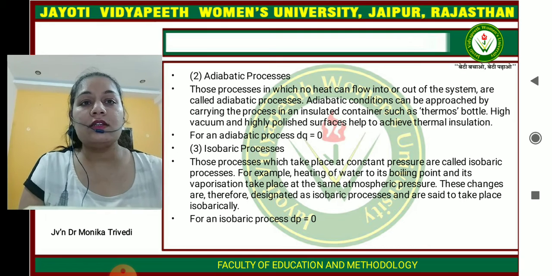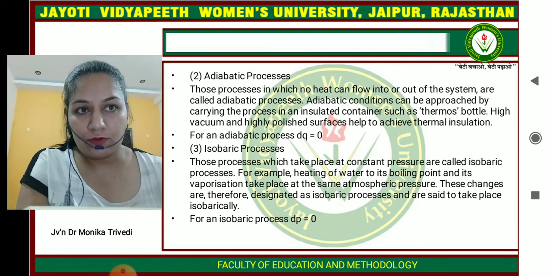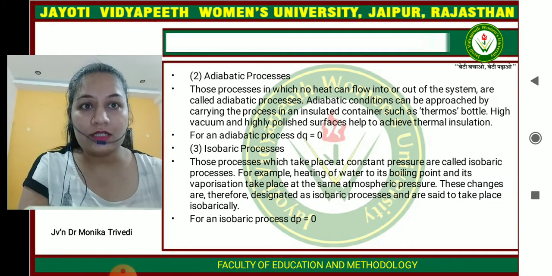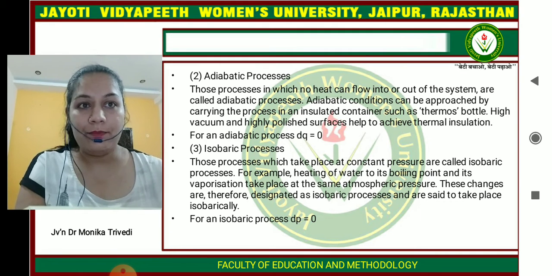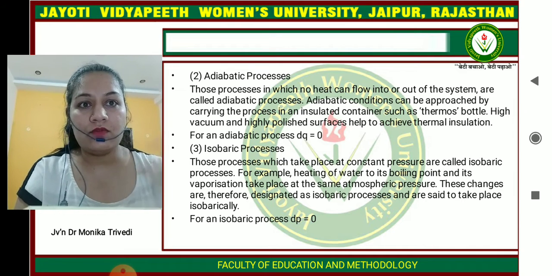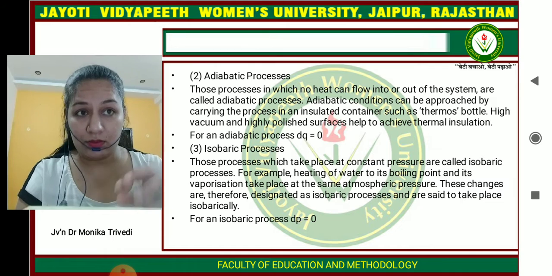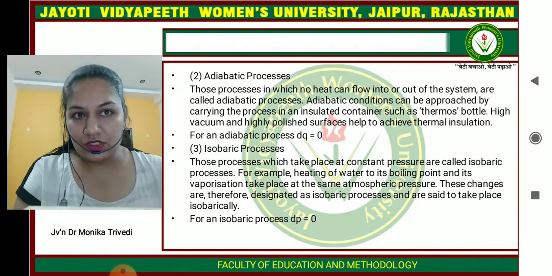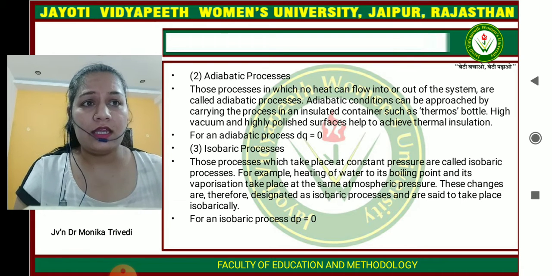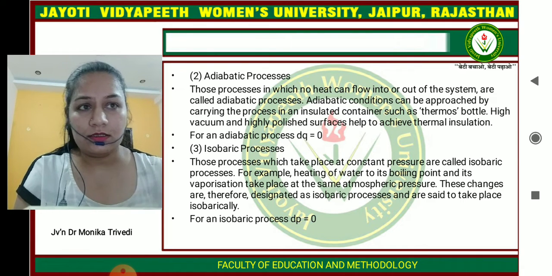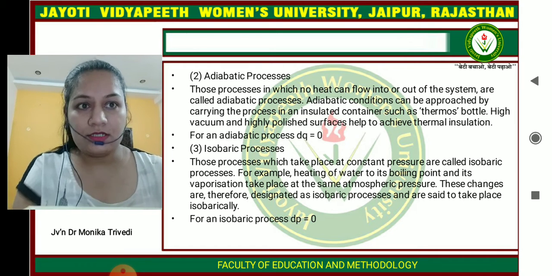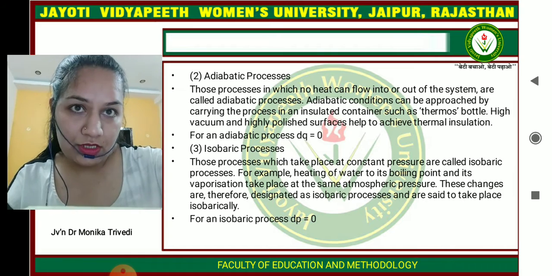Then the isobaric process: those kinds of processes which take place at constant pressure are called isobaric processes. For example, if we heat water to its boiling point and its vaporization takes place at the same atmospheric pressure, this change is designated as an isobaric process, and the system is said to change isobarically. For this kind of process, dP is equal to 0, the pressure change is 0.